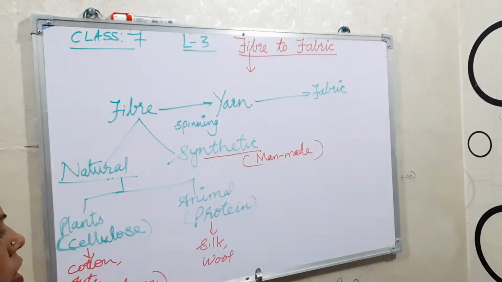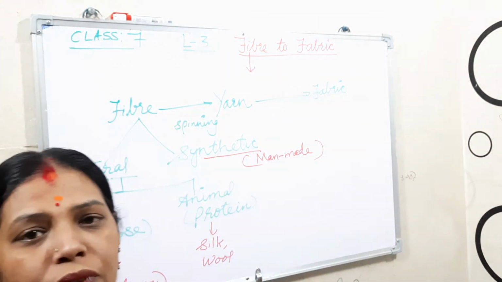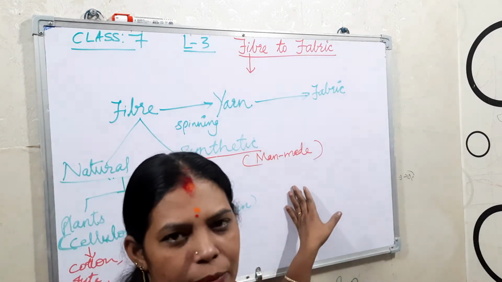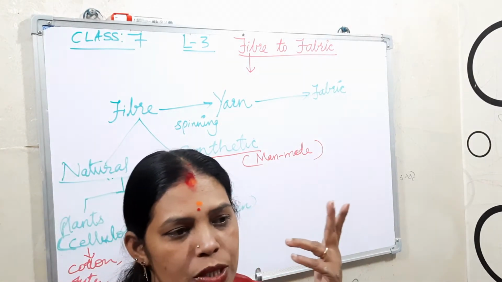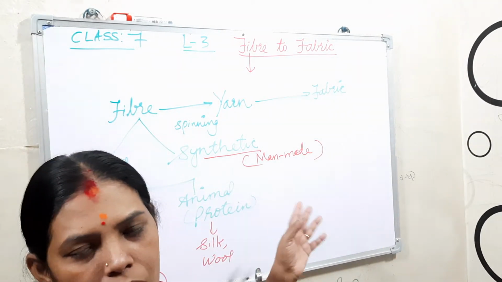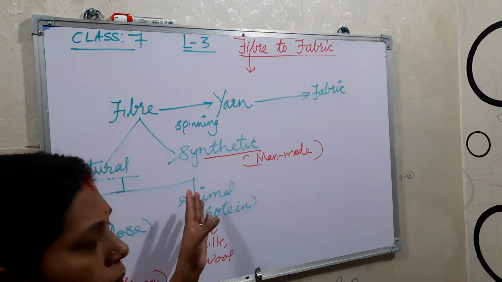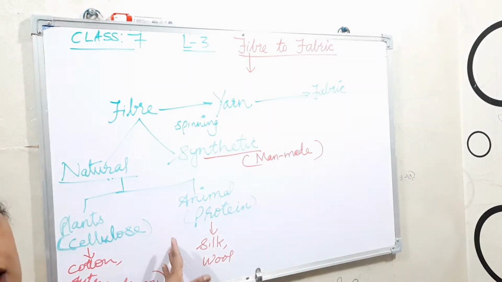Understood? And now, when we are talking about comfort to wear, the natural fibers are comfortable, and the man-made fibers are a little bit uncomfortable. But they look attractive, and because they are cheaper, we can make them according to that, okay? And now I will explain about the animal fibers, how wool and silk are obtained, okay?